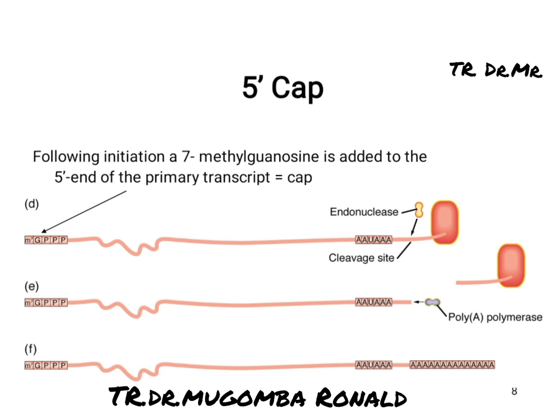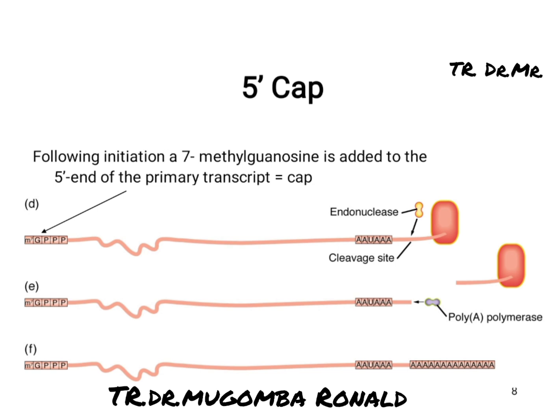Now, in post-transcriptional processing of this heteronuclear RNA, there are a number of things that happen. We can start with what we call capping. In capping, methylated guanosine triphosphate is added at the 5' end of this heteronuclear RNA. That is what we call the capping process.